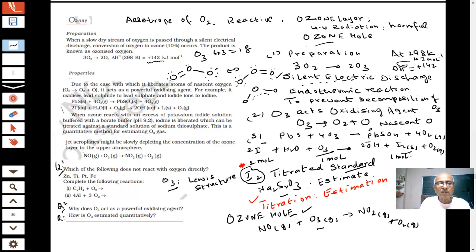How is O3 estimated quantitatively? Important question. This question was asked in the paper. Ozone can be estimated quantitatively when it reacts with excess potassium iodide buffered with borate buffer. Then iodine is liberated in the reaction, which can be titrated against a standard solution of sodium thiosulfate. This is an important reaction.